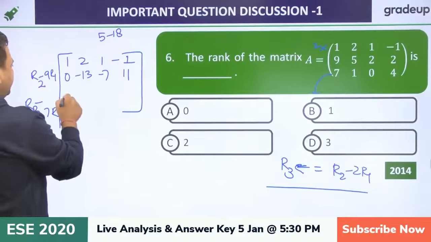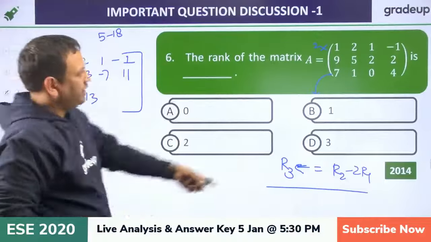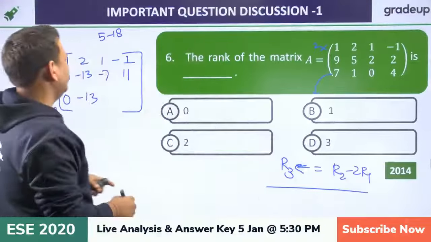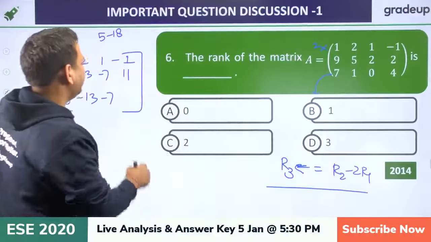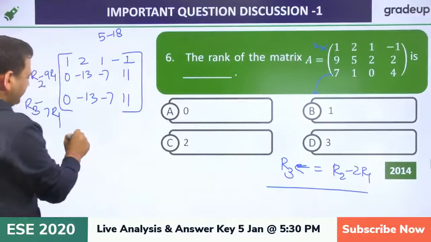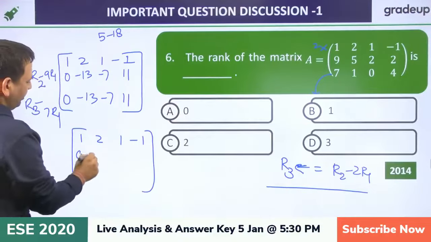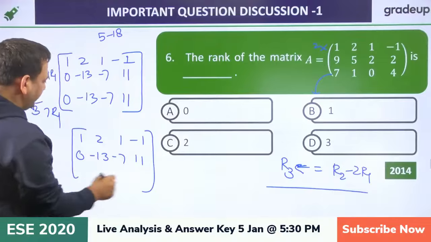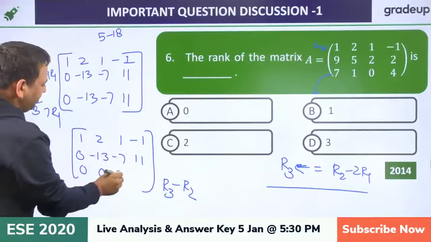Now we will say this is what? 0. So again 1 minus 14 would be minus 13. 0 minus 7 would be minus 7, and 4 minus 7 would be minus 11. So again we will say this is what? 1 2 1 minus 1, and this is what? 0 minus 13 minus 7 minus 11, and here we will say R3 minus R2. So that would be 0 0 0 0.